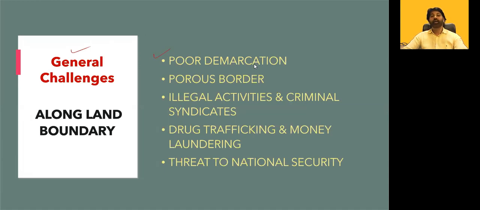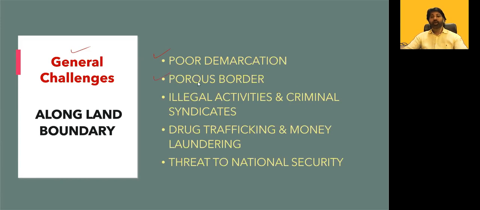Suppose we take the international border between India and China, or between India and Pakistan. India and China, it is not recognizing the McMahon Line, which is considered to be the international border between India and China. So they are not accepting it. It's a poor demarcation. It was not done scientifically.